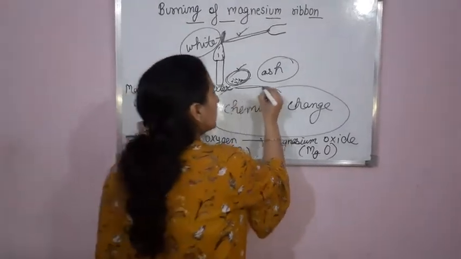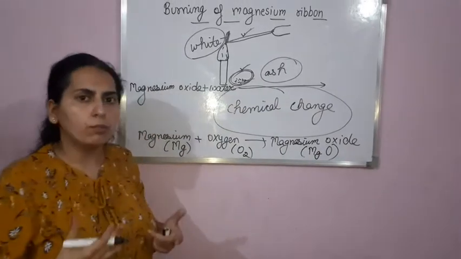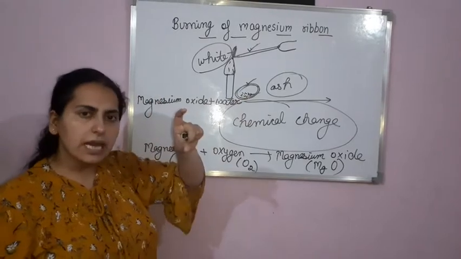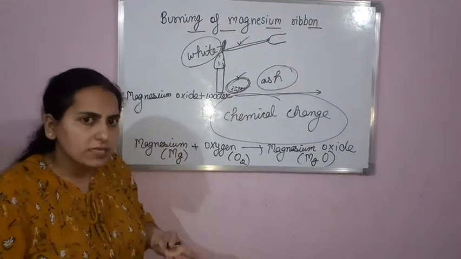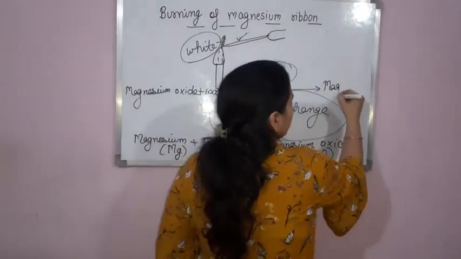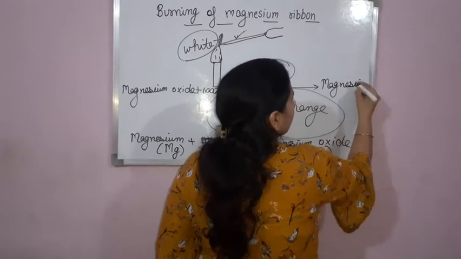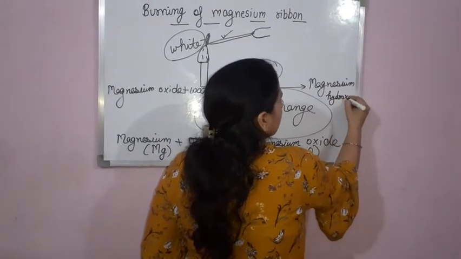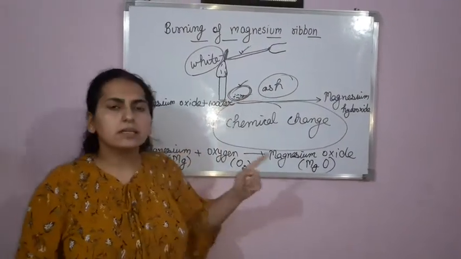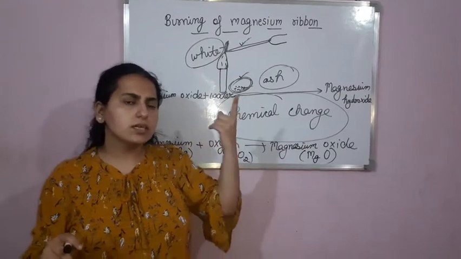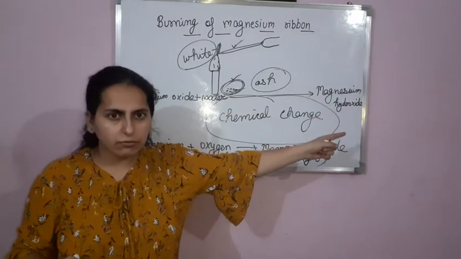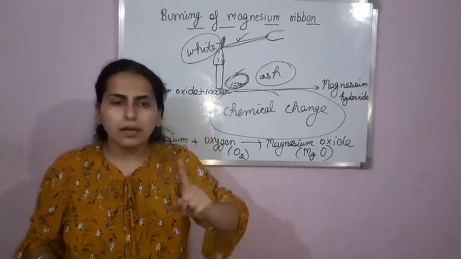Now again you will see a new substance formed. When you mix this ash in water, a new substance is formed, and the new substance is magnesium hydroxide. Now just tell me, is mixing this ash in water a physical change or a chemical change? Just think. A new substance is getting formed, so this is a chemical change.